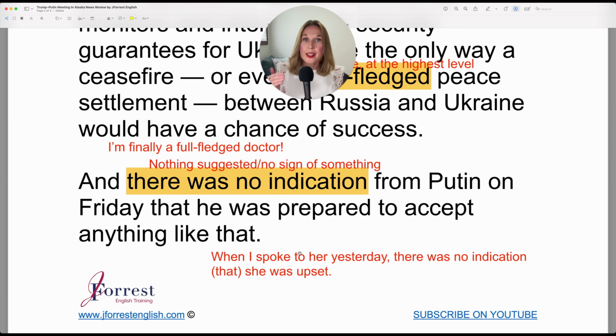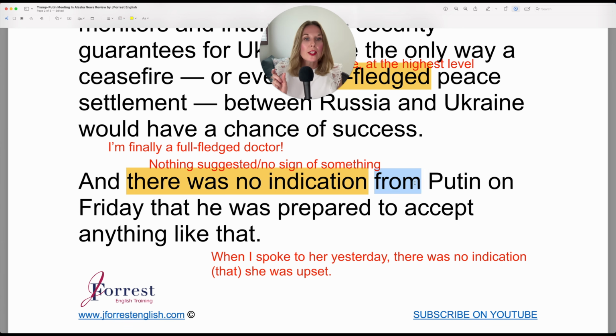This is a great sentence structure, so let me share a natural example. You might say, when I spoke to her yesterday, there was no indication she was upset. Notice I have that, it's optional. There was no indication, and then a clause, she was upset.